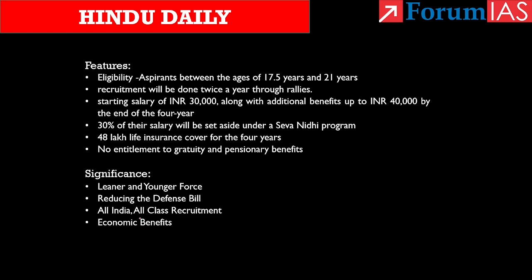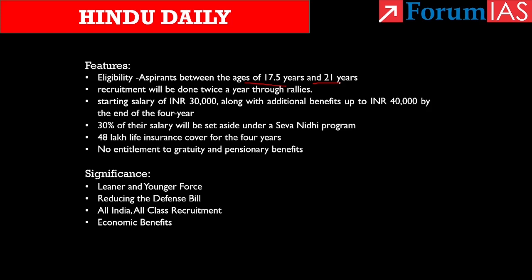And here the aspirants between the age of 17.5 years and 21 years will be eligible to apply. Then the recruitment standards will remain the same, and the recruitment will be done twice a year through rallies. Now, if we take the post selection scenario, aspirants once selected will go through a training of 6 months, and then they will be deployed for nearly 3.5 years.